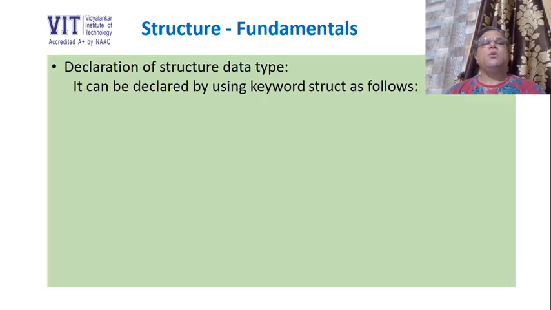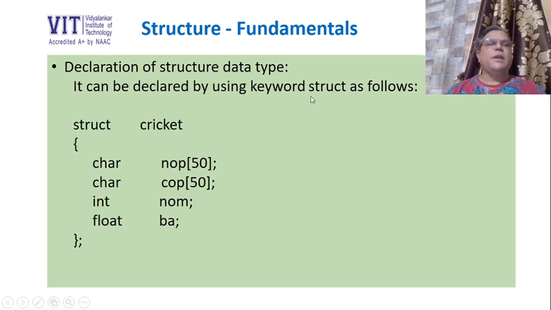So, declaration of a structure data type. A structure data type can be declared by using the keyword struct. So struct is the keyword that I need to use as follows. We need to write like this. Use the keyword struct, then cricket. This is going to be the name of the structure data type, and then in a pair of curly brackets we need to define all the fields required for storing information.